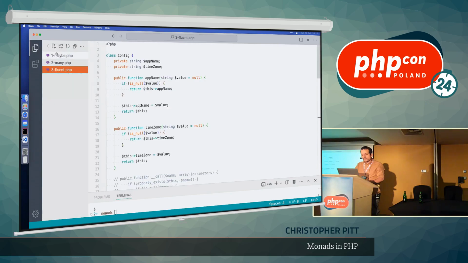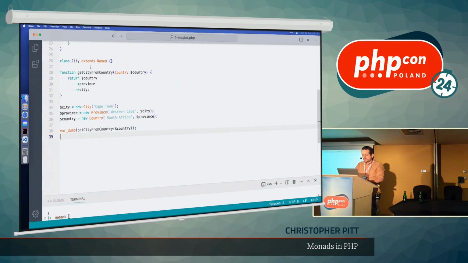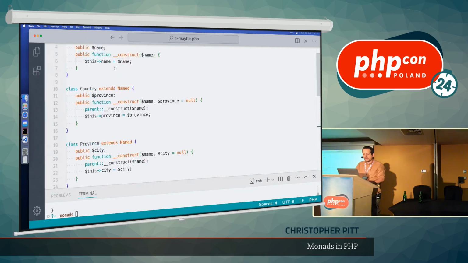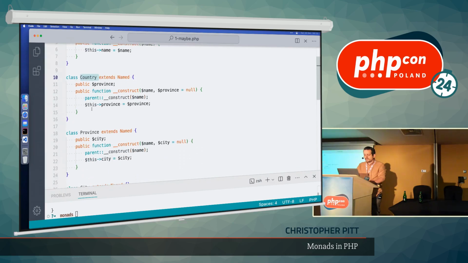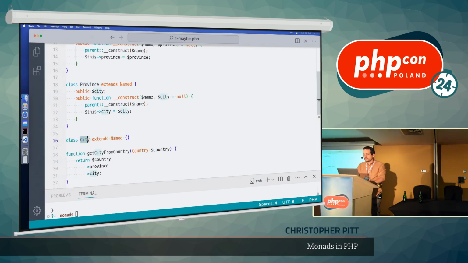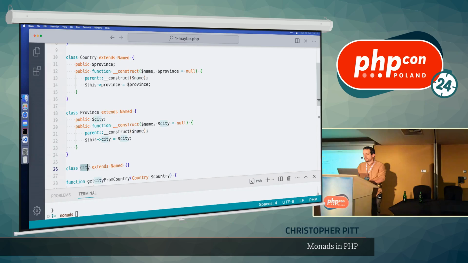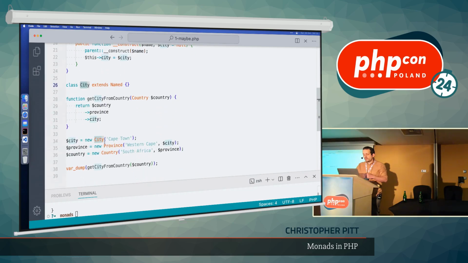I've prepared some examples to have a little dig into what it looks like to make and use monads. Say we're diving into a legacy code base. We can't use modern PHP stuff in this code base. It's stuck in like PHP version 6. And we have to deal with the problem of null references in our code base. So we've got a country class, a province class, and a city class. And country and province can have child items. And so we can create this kind of association when we define our city and our province and our country.